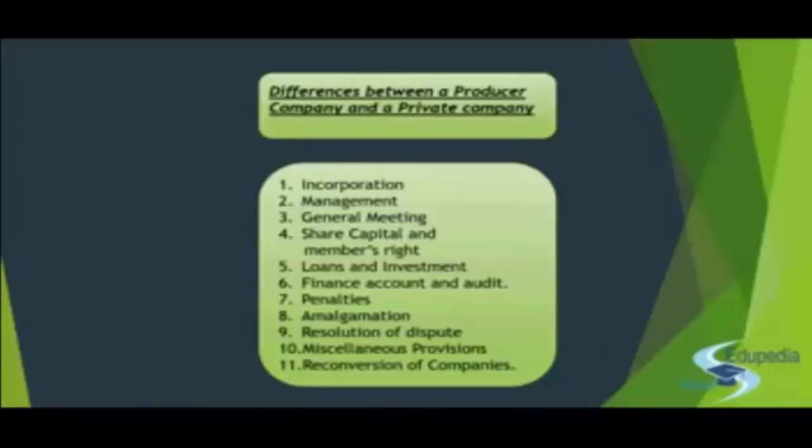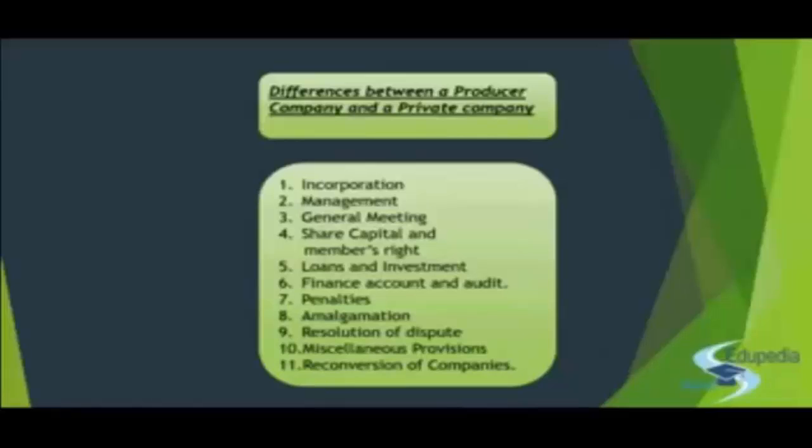But if you want to file an appeal, you will file an appeal to the High Court. But in case of a private company, the registrar's role is not taken into consideration and the entire jurisdiction lies with the court. So this is the basic difference when you talk about amalgamation, merger and division. The difference lies with the person or the body who has the jurisdiction. So in case of producer company, it is the registrar. In case of a private company, it is the court.